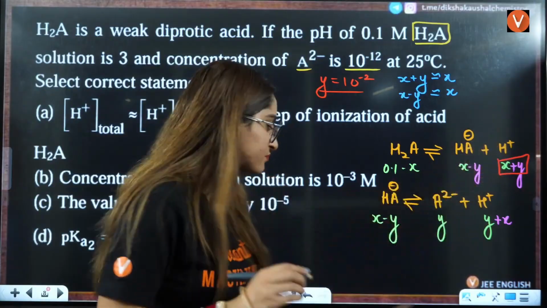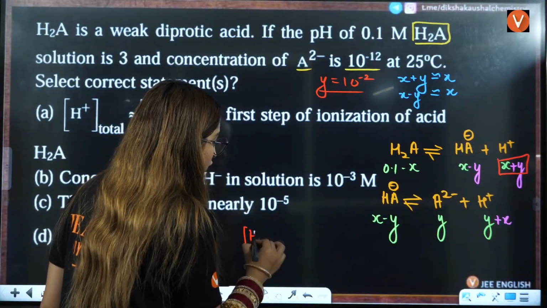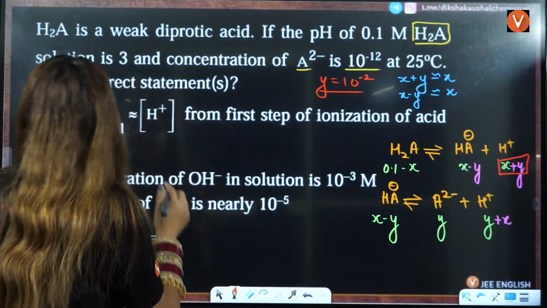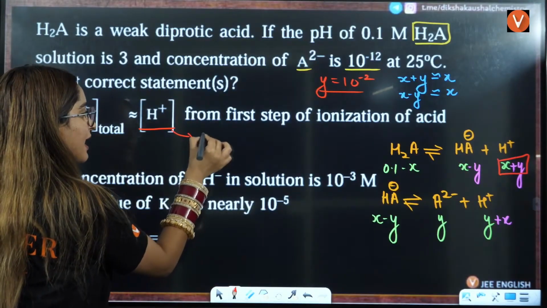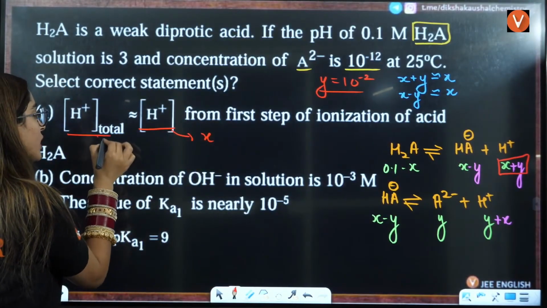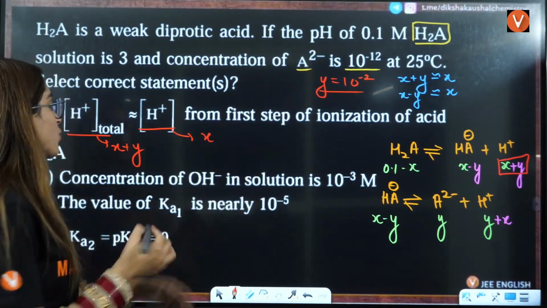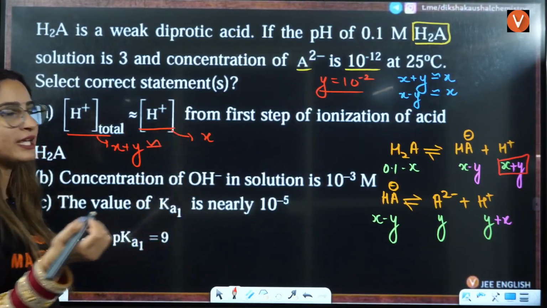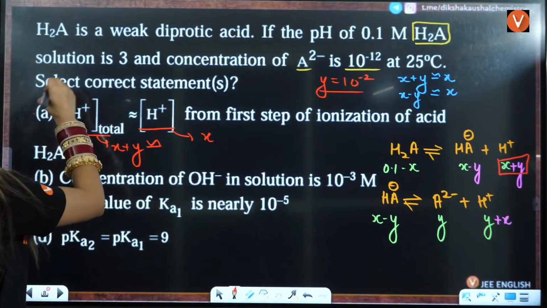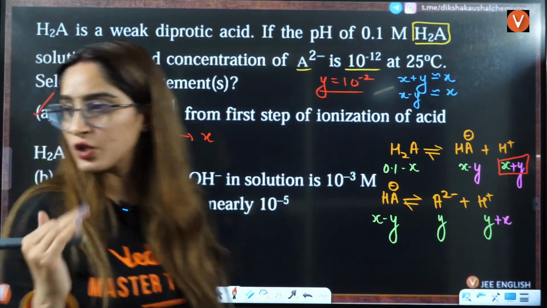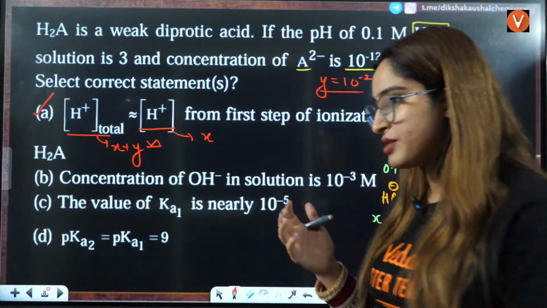H positive from the first step is X, and from total it is coming out to be X plus Y. Because Y is very small, these two are approximately equal. So A will be your correct statement. This is how you can directly answer these kinds of questions.